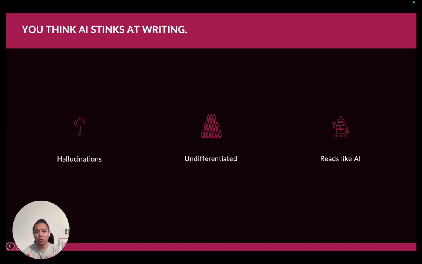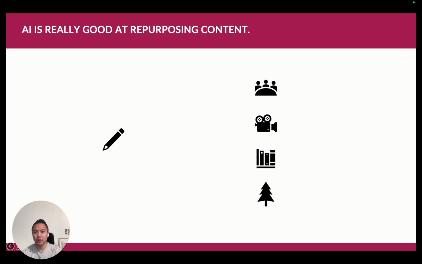Okay? So in today's assignment, we're going to take a big piece of content and repurpose it into three smaller pieces of content. Now, people in marketing do this repurposing content thing all the time, right? We take content and adapt it for other channels or other formats. Let's say you host or attend or speak at an event, like an industry conference, and you want to create a recap of the event on social. Well, that's repurposing content, right?